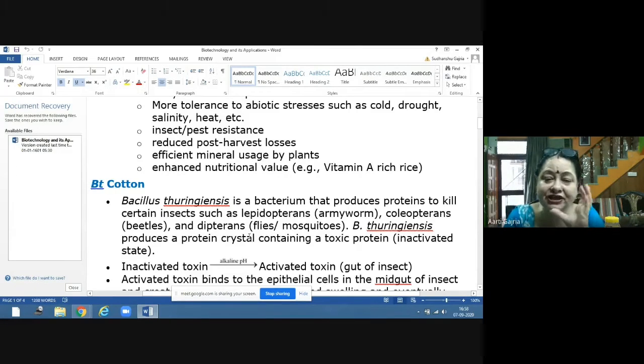because these protein crystals, which are present in a protoxic, inactivated form in the plant and bacteria, are not toxic at that time. They are protoxin, and they will get activated only in an alkaline medium. This alkaline medium is present in the gut of the insect.